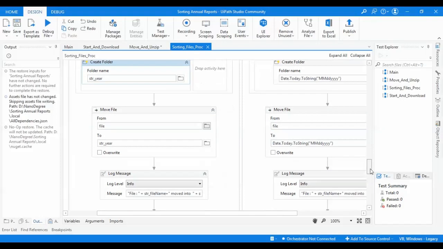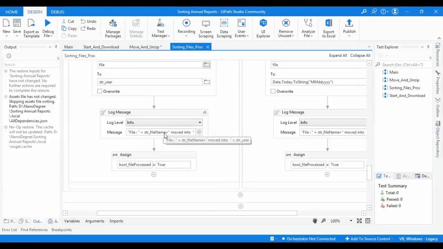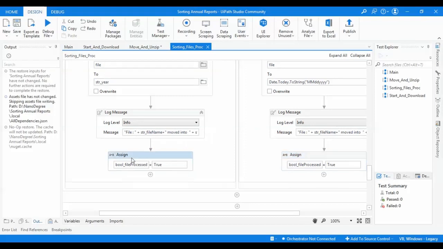And then I have a log message with the string file name, moved into, and the year. It will indicate which file name is in the iteration and where it's moved. And then I have an assign activity: a boolean, file processed, equals true. In the post sequence I use this boolean, so if it's true at least one time, the postcondition that at least one file passed the logic is met, and the process is completed successfully.